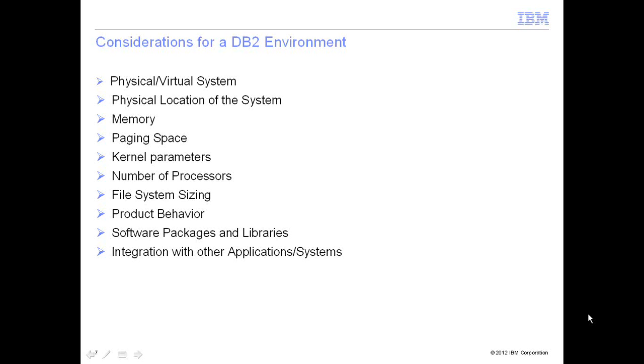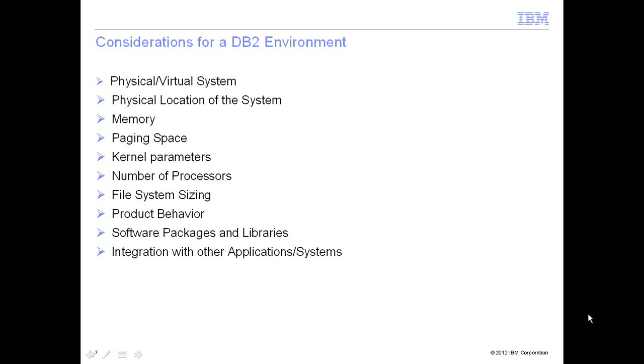Coming back to the considerations, kernel parameter is very important, especially for those who have worked on Linux environments. If you have not tuned your kernel parameters correctly, you will notice that you have a lot of shared segment errors while trying to start DB2, or maybe your system may not perform optimally. DB2 has good documentation of how much tuning is required, the percentage of kernel parameter tuning that is required as compared to your OS memory. So kernel parameter is an important consideration.